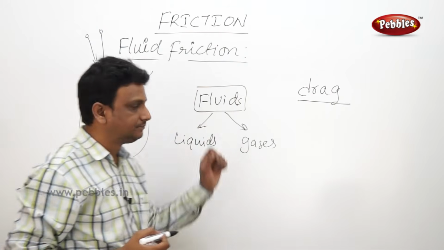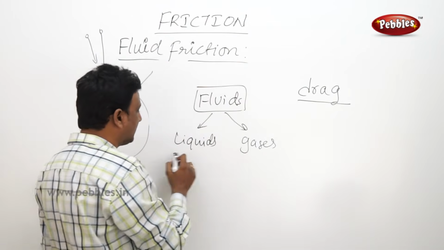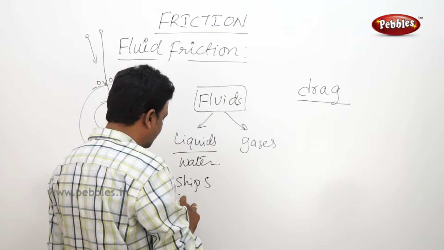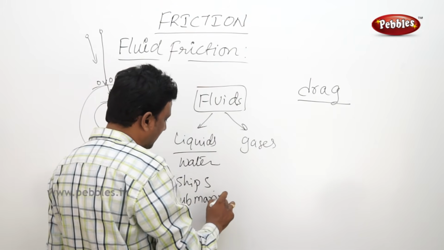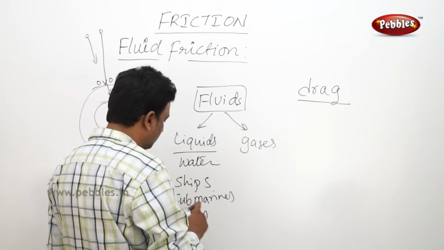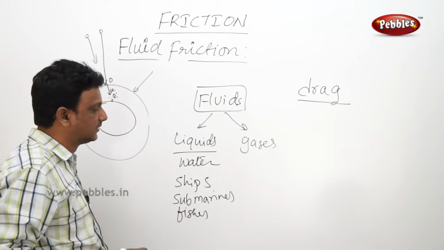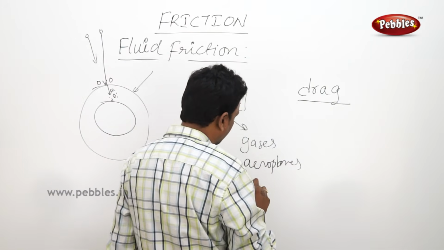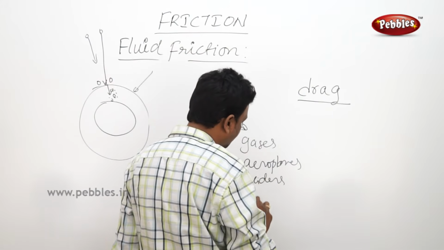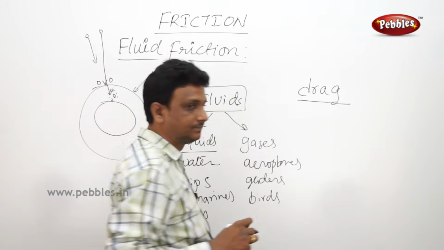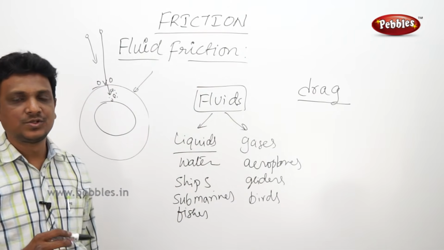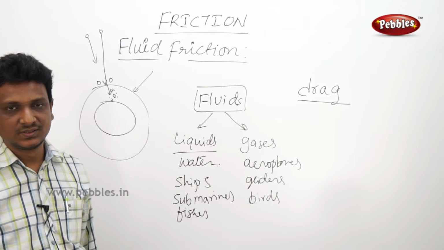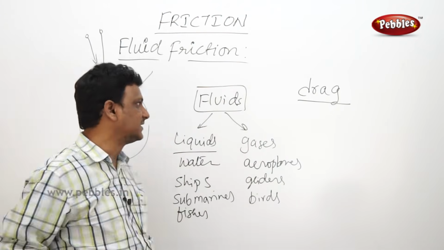So here, come back here. I told in case of liquids, in case of water, ships, submarines, fishes, these are all having friction with the water. In gas, aeroplanes, gliders, birds, they all have friction. So friction will stop them. The energy is wasted because of the friction. So how can we reduce friction in these cases, in case of fluid friction?